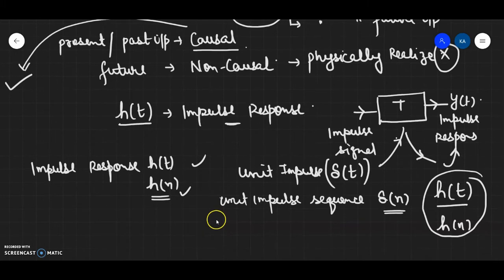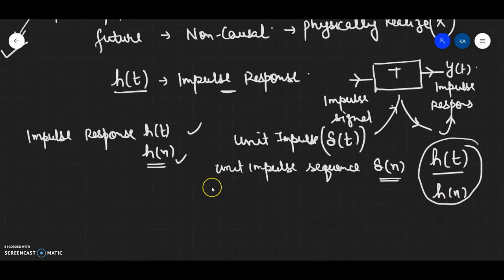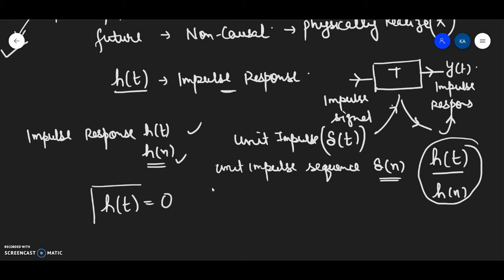So now let us discuss how does this impulse response play a significant role in deciding whether a system is a causal or a non-causal one. So the condition says if the impulse response of a system is 0, you have to remember this. If the impulse response of a system is 0 for every t less than 0, then I'll say that my system is a causal system.